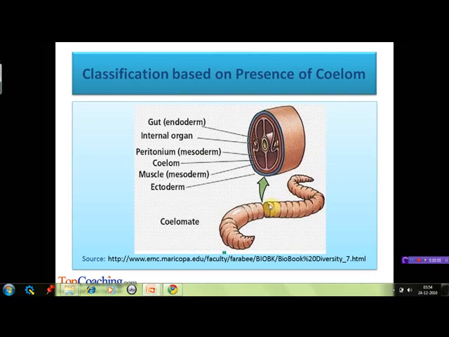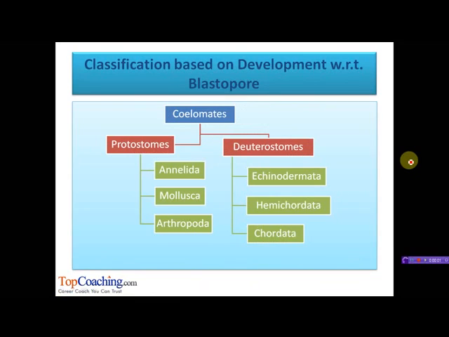This is the cross section of a coelomate in which we can see the outer ectoderm, the inner endoderm which differentiates into gut, and the middle mesoderm which differentiates into peritoneum and muscle. There is a cavity lying between the gut and the body wall, and since this cavity is lined with coelomic epithelium, it is a true coelom.